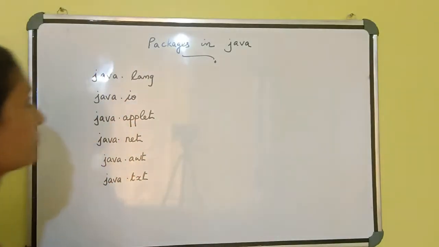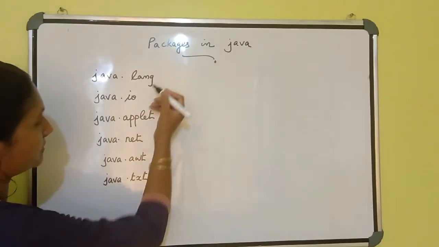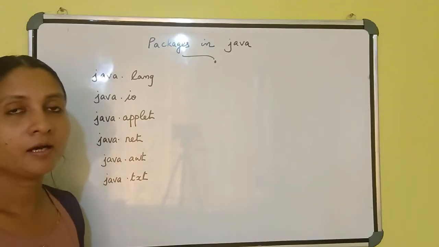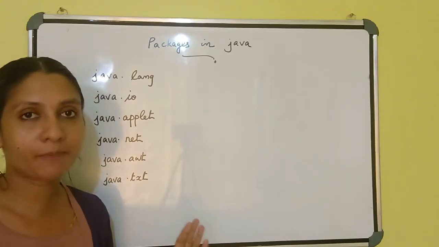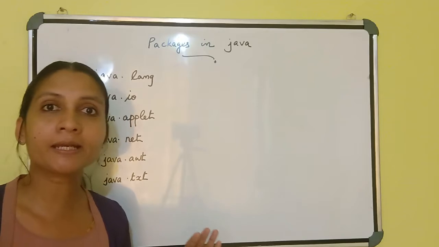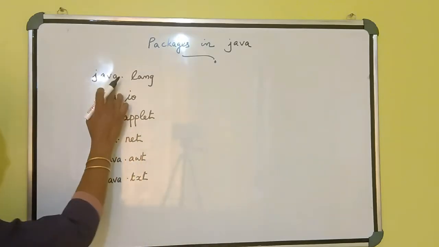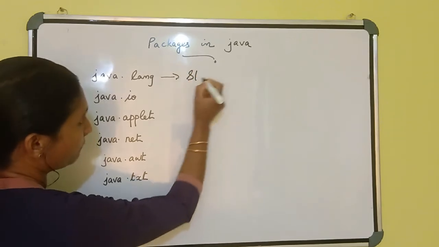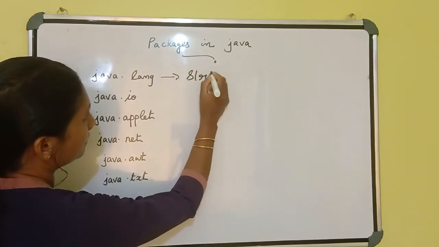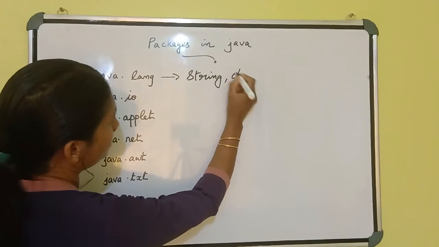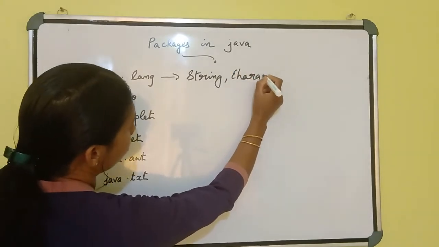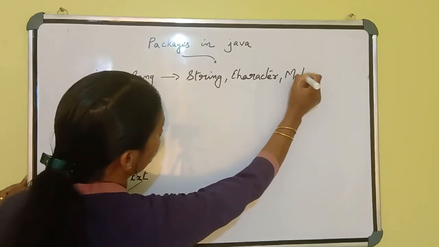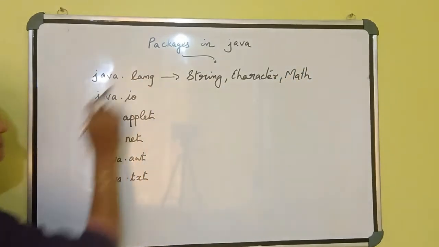Listen here. This is the first package, the java.lang package. This is a default one. We need not import this package into the program. Automatically it will come. In the java.lang package, it supports string classes, character classes and math classes. Like these classes, it will support. If you want to use any mathematical function, you may import this package.